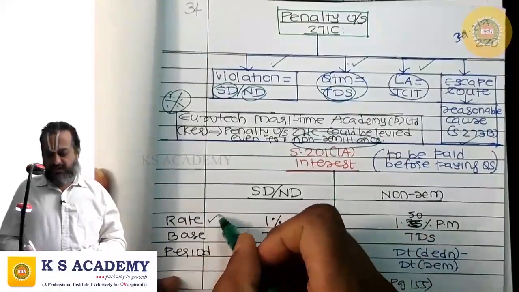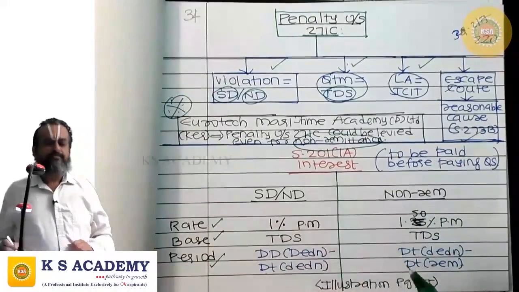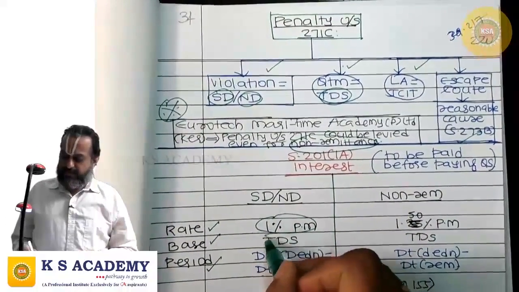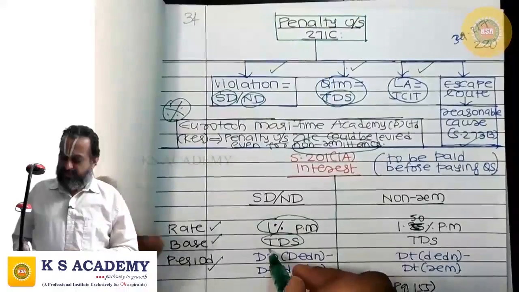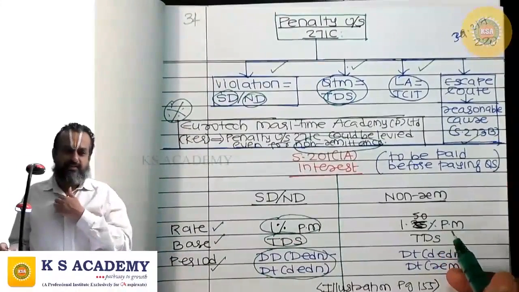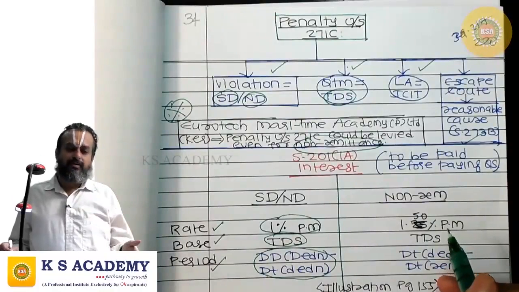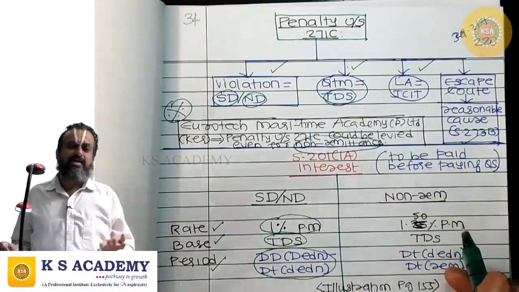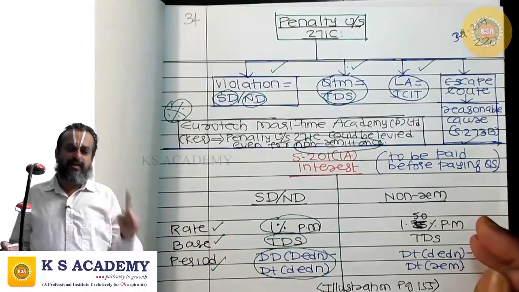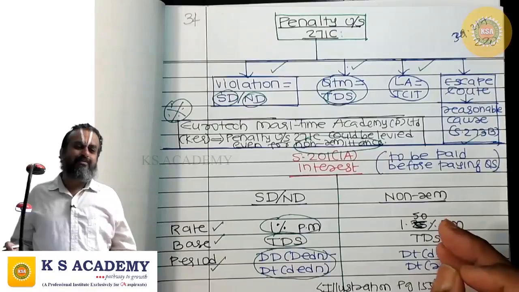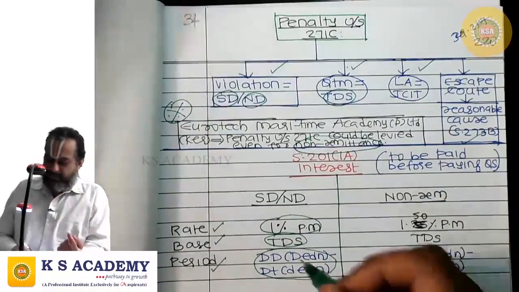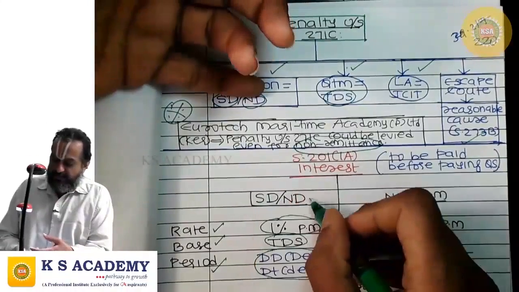Interest: rate, base, period. Rate is 1% per month. Base is TDS. Period is from the due date for deduction to the date of deduction, that is, when tax ought to have been deducted at source to the date on which tax is deducted at source. For this period, interest shall be paid at the rate of 1% per month on the TDS. Where a tax is deducted at source but it is not remitted in time.